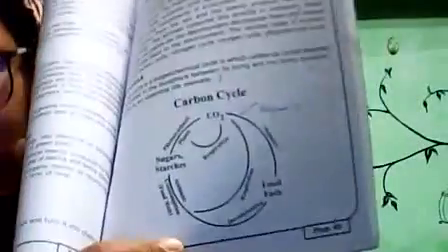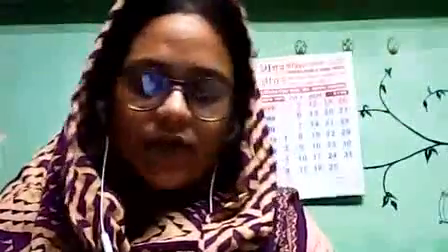There is a diagram of the carbon cycle in your book, so please focus on it as I explain. First of all, on top, carbon dioxide is absorbed by the plants and photosynthesis occurs, and the plants also release the same carbon dioxide back when they respire.